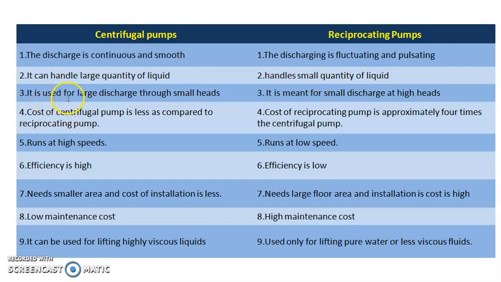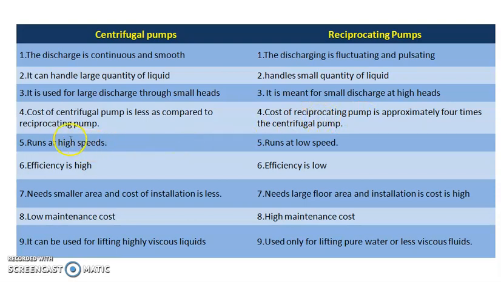A centrifugal pump is used for a large discharge through a small head, whereas reciprocating pumps are used for small discharge at high head. The cost of a centrifugal pump is less as compared to a reciprocating pump, whereas the cost of a reciprocating pump is more than the centrifugal pump, approximately 4 times more.